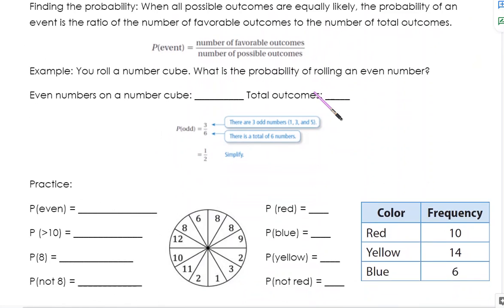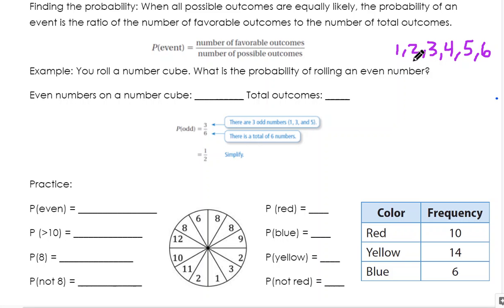This one says finding the probability. When all possible outcomes are equally likely, the probability of an event is a ratio or a fraction of the number of favorable outcomes to the number of total outcomes. For example, you roll a number cube, and what's your probability of rolling an even number? A number cube or a die goes 1 through 6. So you have 1, 2, 3, 4, 5, 6. It's 6-sided.